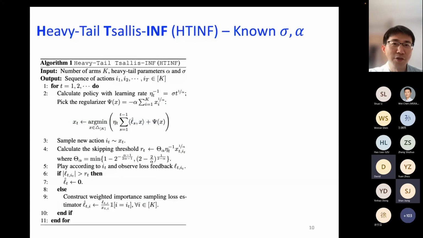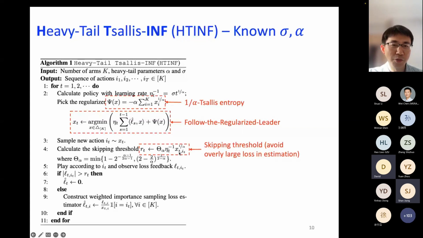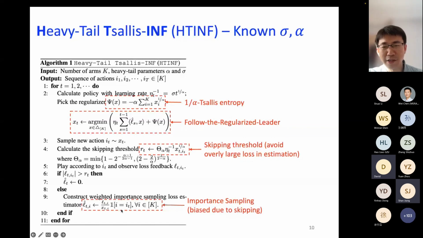So here I have the pseudocode for the HTINF. The details are not important. I just want to highlight a few of the places. First of all, here we use the 1/alpha Tsallis entropy. And then this is the follow the regularized leader action. And then this is our skipping threshold. I'll talk a little bit about why we choose it to be like this. And again, the idea is to avoid overly large loss estimation. And then we also have the importance sampling. As I said, this is now sort of biased because we skip some of the large samples.